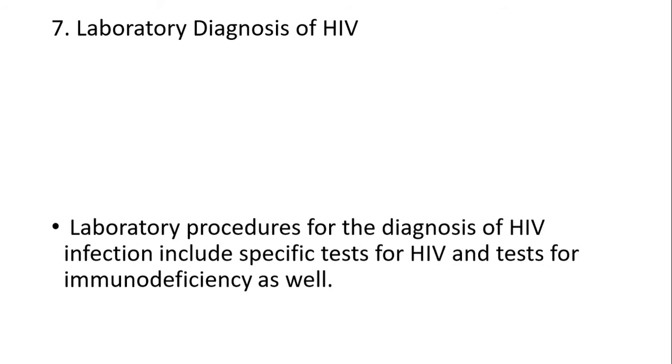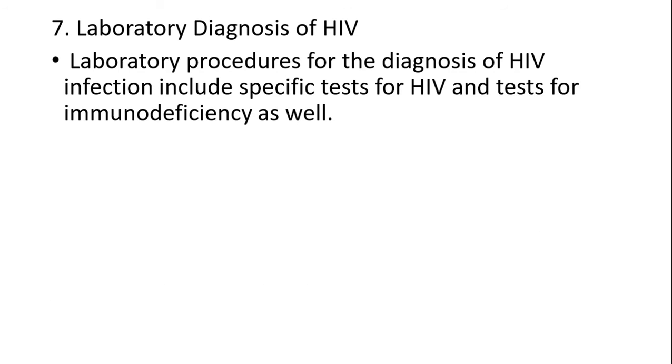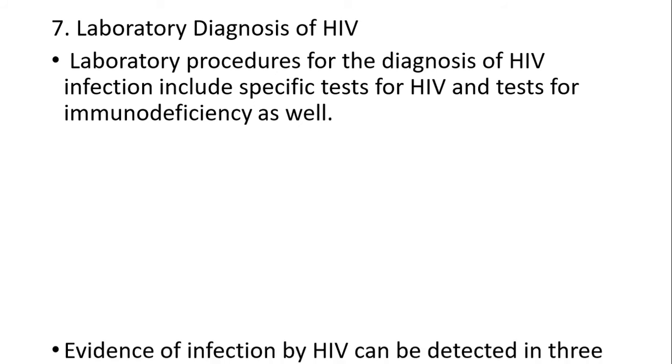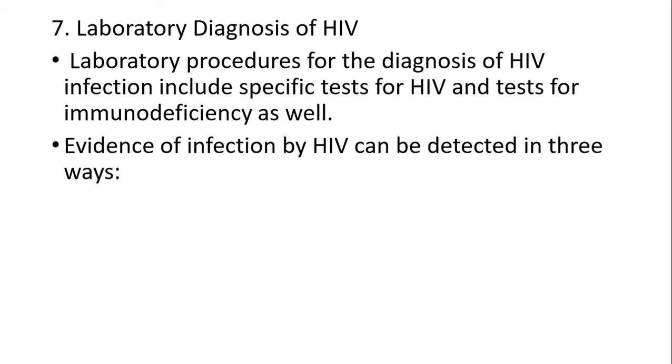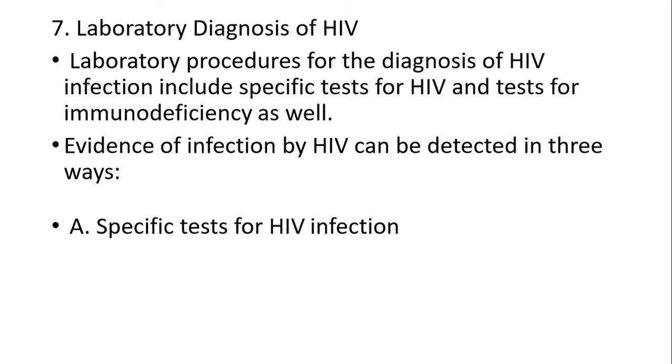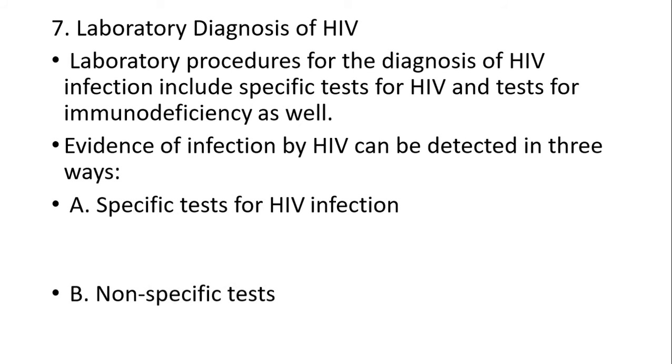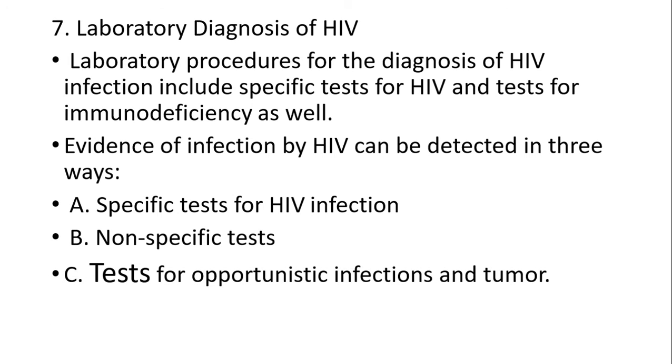Laboratory diagnosis of HIV. Laboratory procedures for diagnosis of HIV infection include specific tests for HIV as well as tests for immunodeficiency. Evidence of infection by HIV can be detected in 3 ways: first, specific tests for HIV infection; second, non-specific tests; and third, tests for opportunistic infections and tumors.